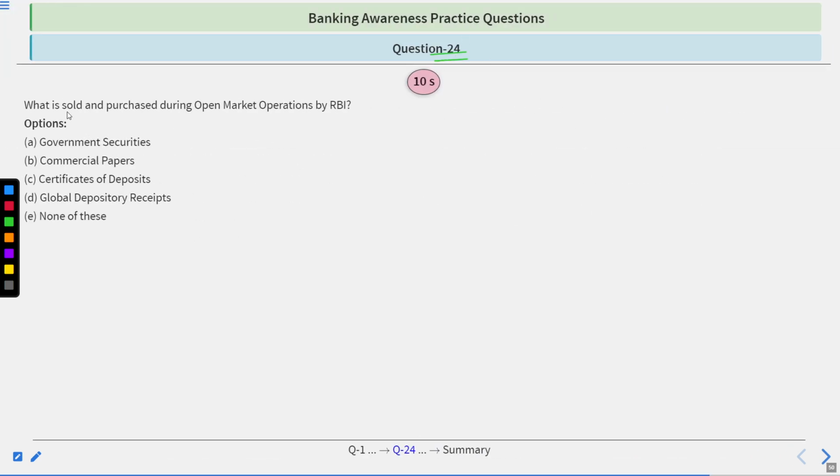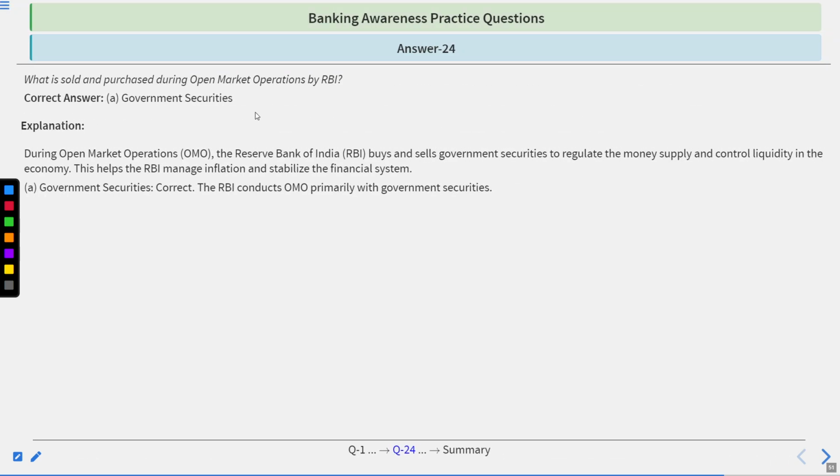Question number 24. What is sold and purchased during the open market operations by the Reserve Bank of India? Government securities, commercial paper, certificate of deposit, global deposit receipt, none of these. To answer this, again, you will have 10 seconds. Time starts now. Time's up. The correct answer is government securities.